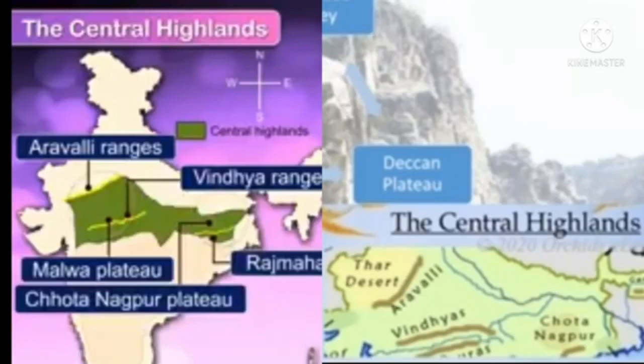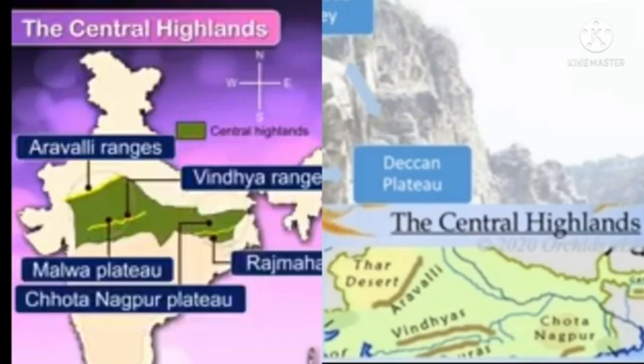Vindhya Hills located in the south region of the Malwa Plateau. Now I ask you one question. How many hills are there in Malwa Plateau and what are they? Yes, you are absolutely correct.